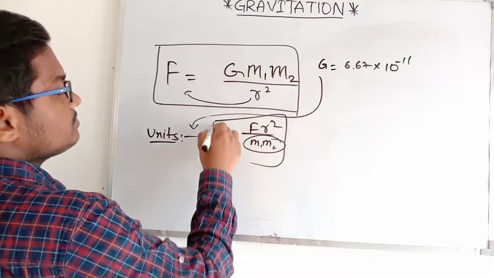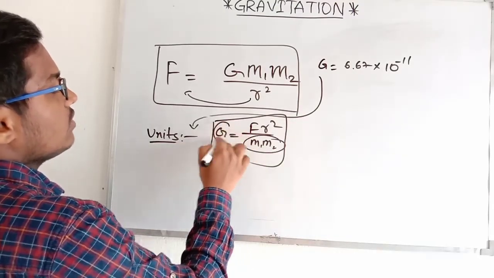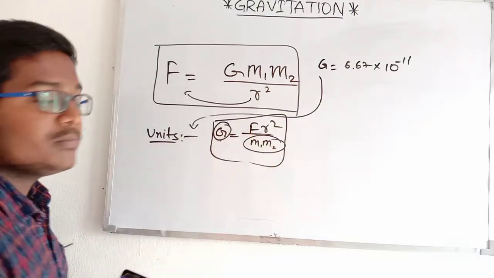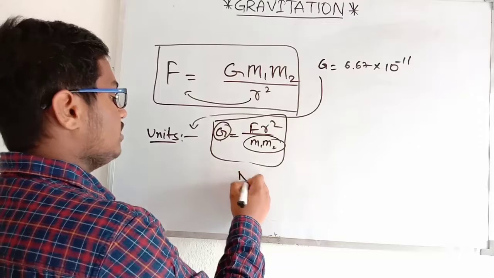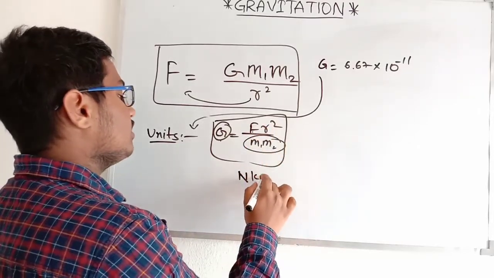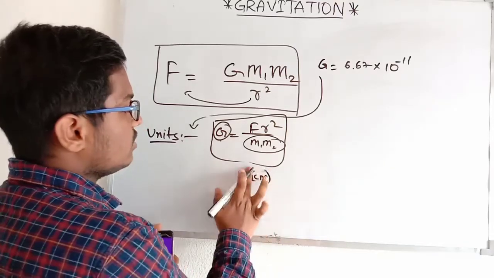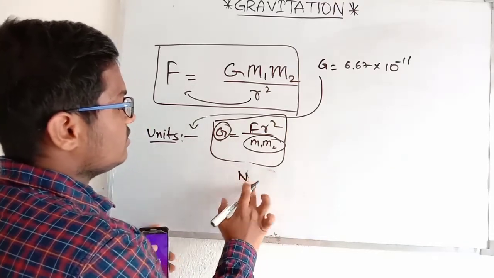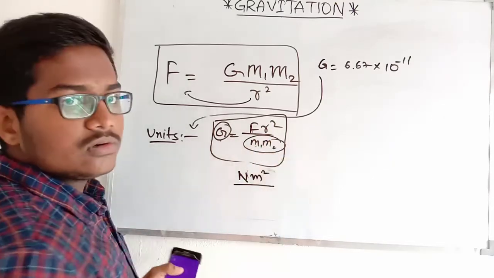So the unit of force is Newton. Unit of distance is meter. So Newton meter square by m1 and m2.